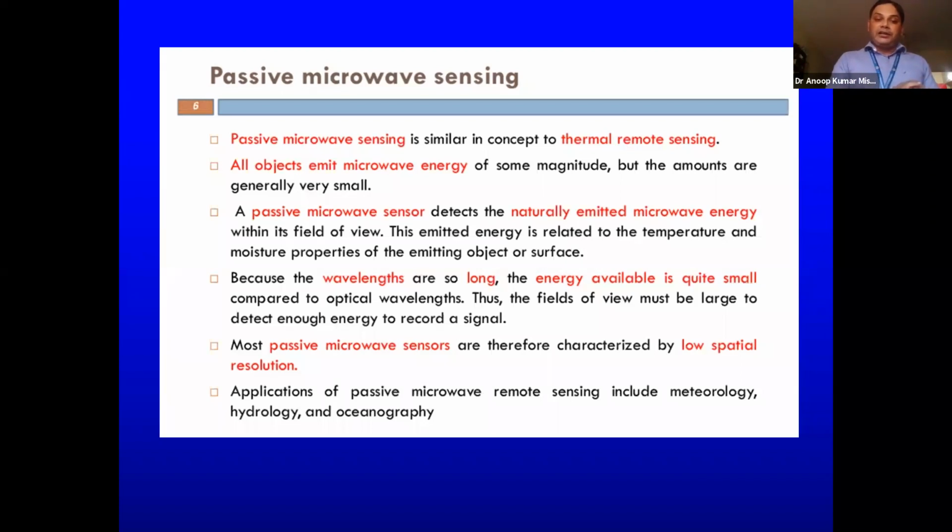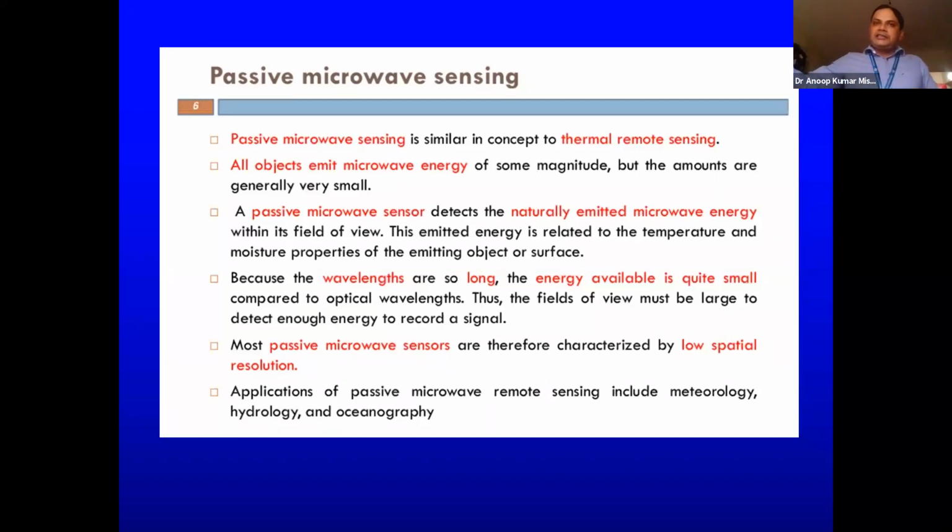Then, because the wavelengths are so long, and we all know that wavelength is inversely related to frequency or intensity, if wavelengths are so long, then of course intensity is very small. If we are receiving very small intensity, then as it propagates in the atmosphere or in a particular medium, the sensor requires more energy to distinguish the characteristic of this particular radiation.